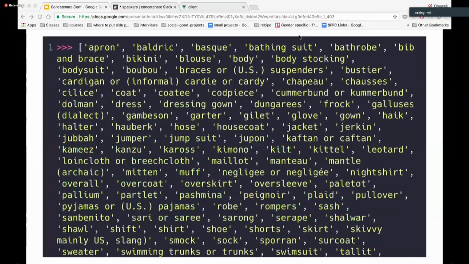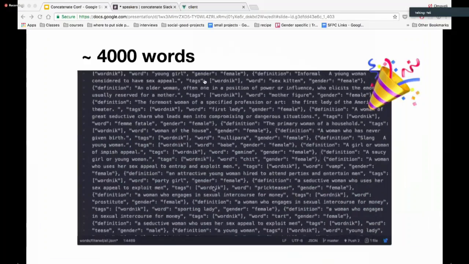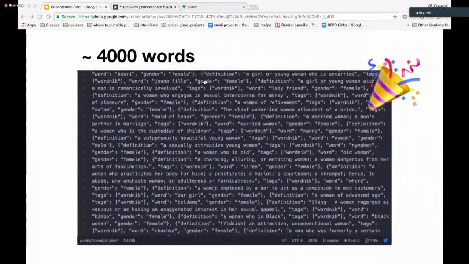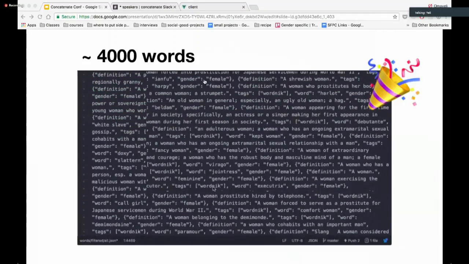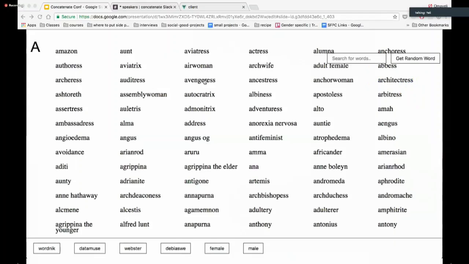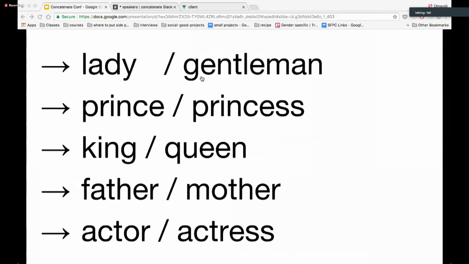It works. So I get this list back from the website, and then I use this list to filter the array of gender terms. So I remove all the definitions that have any clothing item in it. And then it came down to about 4,000 words, which was much better. There are a lot of words that I didn't want, so I got to remove them. And this is a sneak peek at the website as it currently is. So you have all the gendered words, and then you can filter them by their gender. You can search for a word, and then the last thing I wanted to do is to actually find the equivalent word. So lady is to gentleman, prince is to princess, actor is to actress.